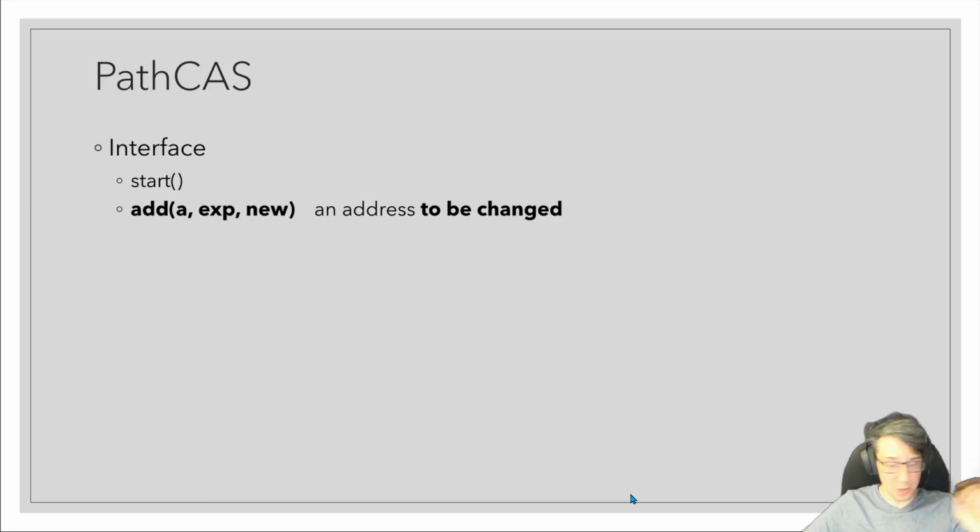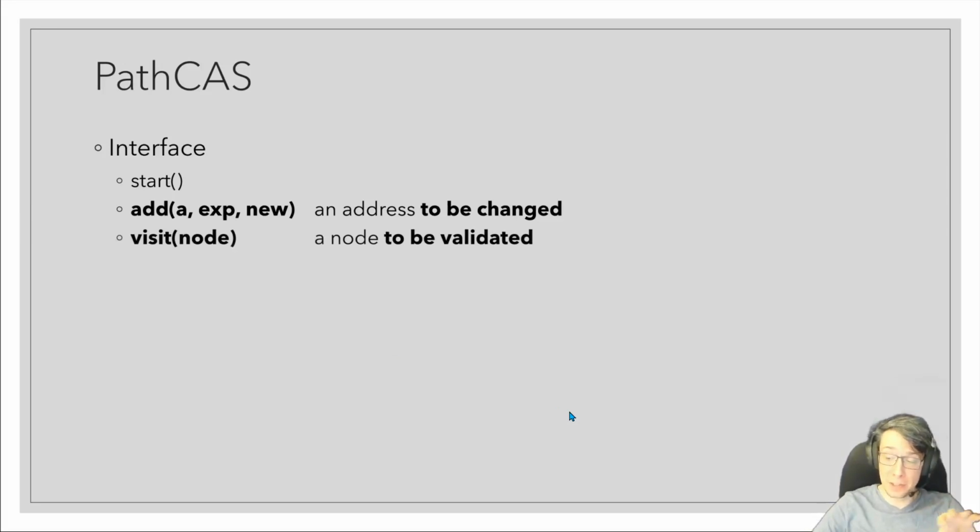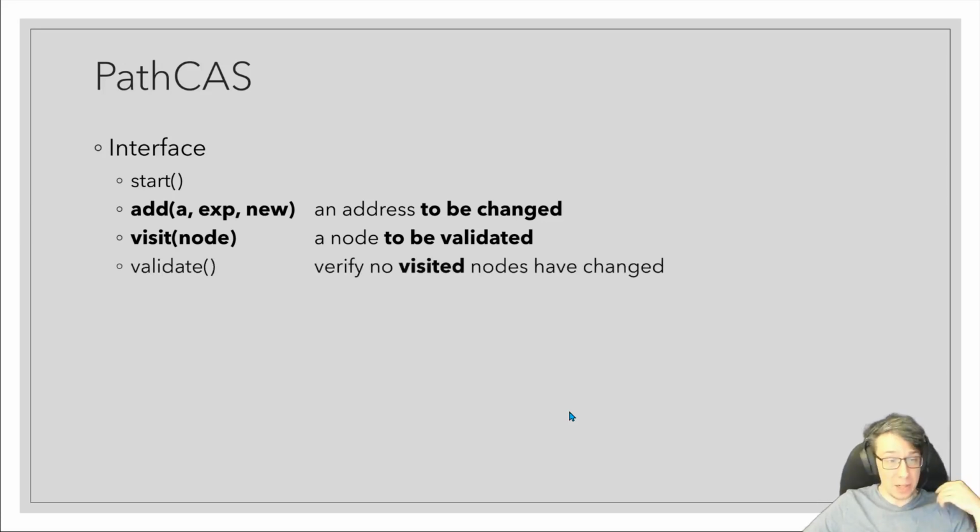In particular, at the start of a data structure operation, you invoke start. You can think of this as preparing a hidden object that'll accumulate all the arguments you're incrementally building up. And add should be called on any address that you'd like to change from a specific expected value to a new value. Visit should be called on nodes that you would like to validate. Well, what does that mean? Well, validate can be called to verify that no visited nodes have changed since they were visited.